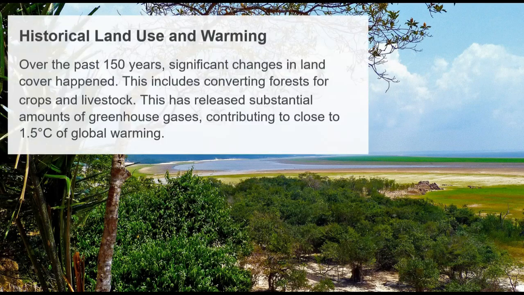Historical land use and warming. Over the past 150 years, significant changes in land cover happened. This includes converting forests for crops and livestock. This has released substantial amounts of greenhouse gases, contributing to close to 1.5 degrees Celsius of global warming.